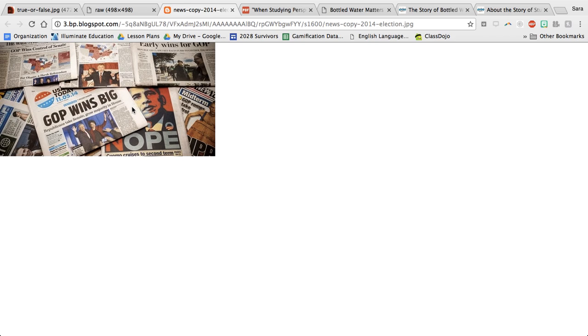If I were to look at this newspaper over here, it says nope. This looks pretty negative. If I were to go up here, I can see a man kind of looks excited, but maybe he even could be angry. So you can see that even though each of these newspapers is covering the same exact event, they're covering them in a different way because they each have their own point of view. An active citizen doesn't just read everything and believe it right away. They consider critically the author's point of view before believing what they read.